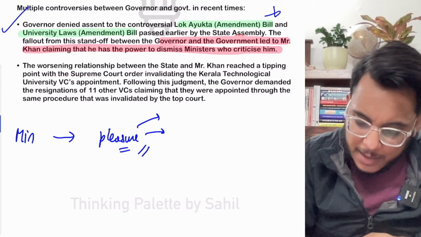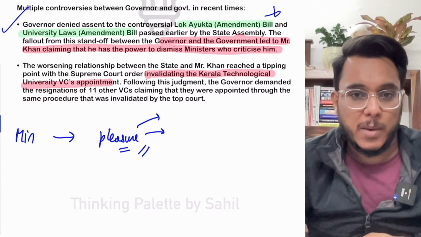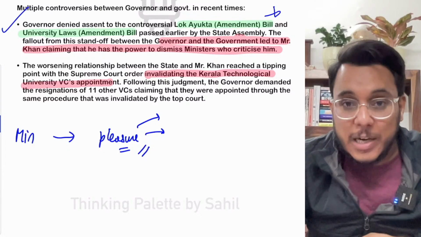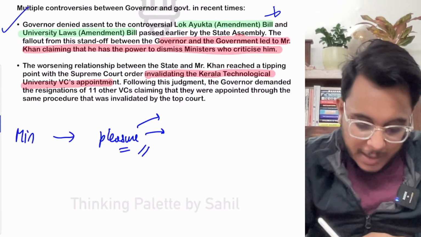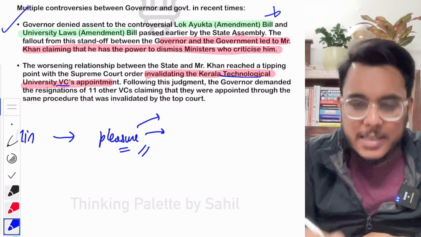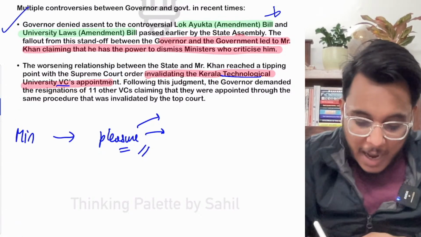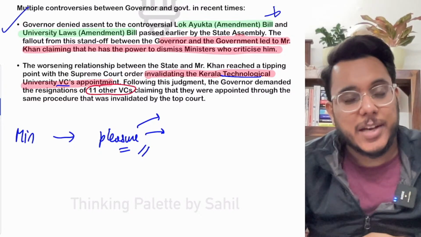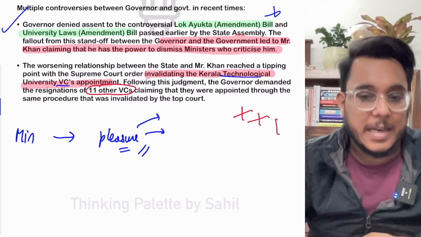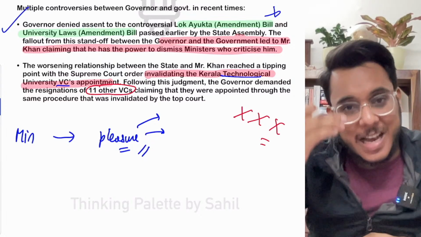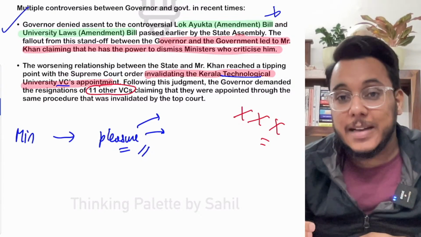The Supreme Court basically invalidated the Kerala Technological University's VC's appointment, because it was said that it did not happen as per the UGC guidelines. So the Kerala Technological University's VC's appointment was said to be wrong. But what happened? The governor then asked 11 other vice chancellors of other universities also that you should also be resigning. Now, this is something which has created a lot of confrontation and friction between the government and the governor.